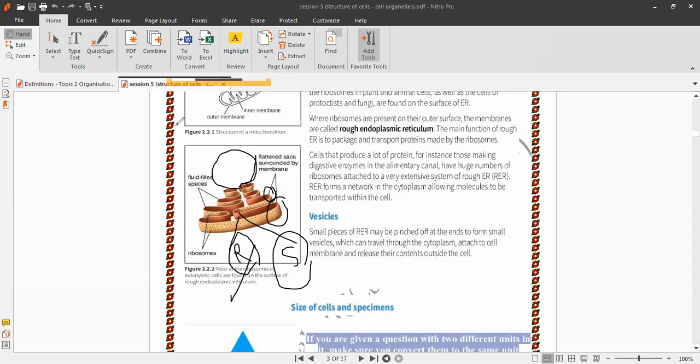Centrioles again, centrioles are in animal cells only. The function of centrioles: they are located in the cytoplasm of animal cells near the nuclear envelope, because centrioles play a role in organizing the microtubules that serve as the cell's skeletal system, and also help in cell division of animal cells.